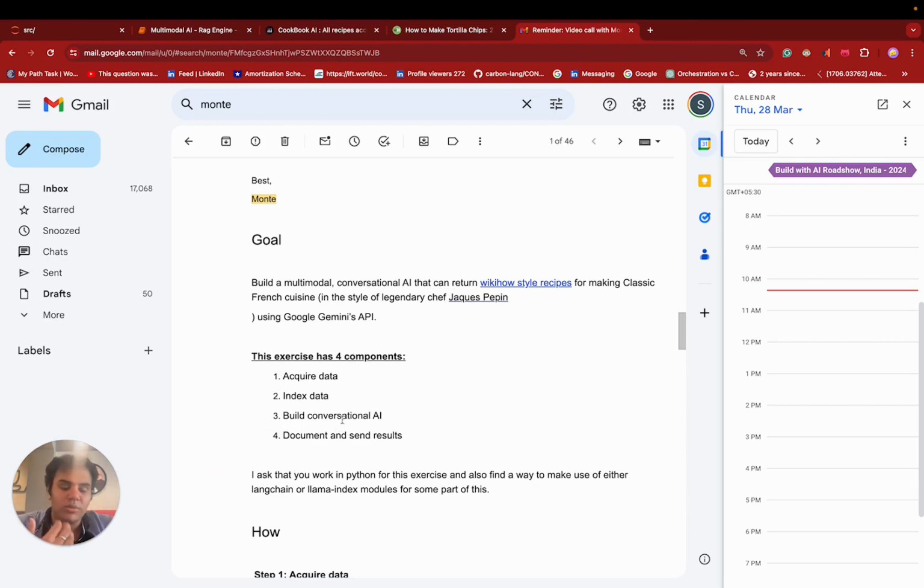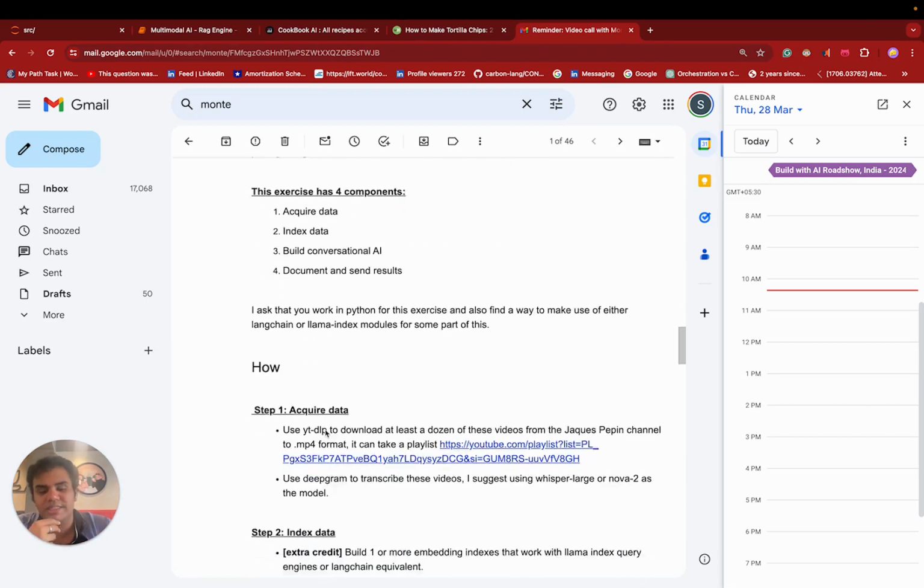So there are four major components to the problem statement. First is data acquisition. Second is indexing. Third is building the AI itself, integrating the LLM into it. And fourth, obviously, is documenting.